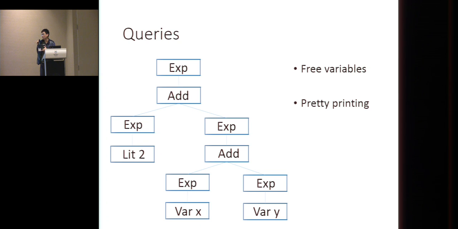For example, this expression is 2 plus x plus y, and a query can be to collect the free variables inside. Actually, all these variables are free variables. So in this example, we have a set of strings x and y. Another query can be to pretty print this expression. It's just a string 2 plus x plus y. Those are so-called queries.